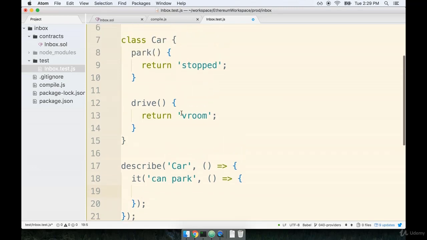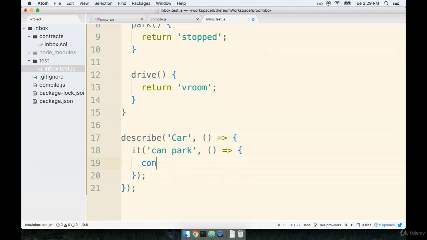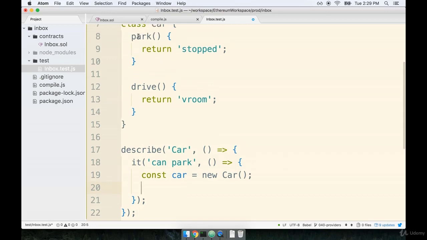So again, our goal right now is to make sure that if we call park, the string stopped is returned. So the first thing we're going to have to do is create an instance of class car. So inside the it block, we'll say const car is new car, like so. Then we can call park and somehow write an assertion that makes sure that we are returning the string stopped.